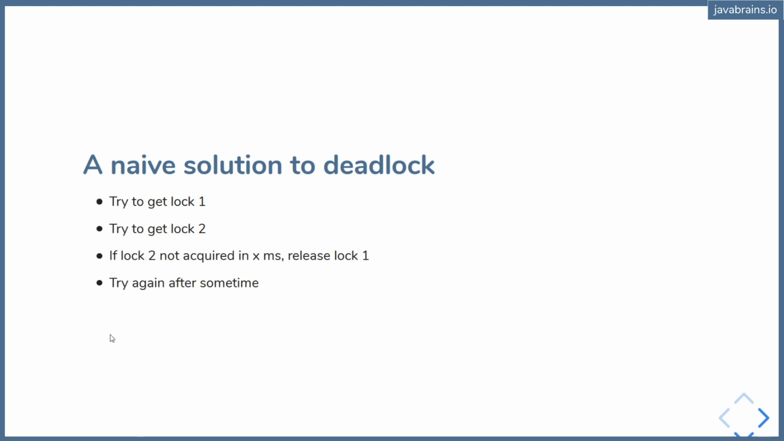They both get it. And now they're trying to acquire each other's locks. So thread 1 is trying to acquire lock 2. Thread 2 is trying to acquire lock 1, and they don't get it. So what do they do? They both release it, and they wait for some time, and then they try again.